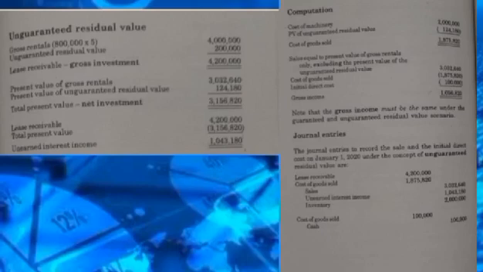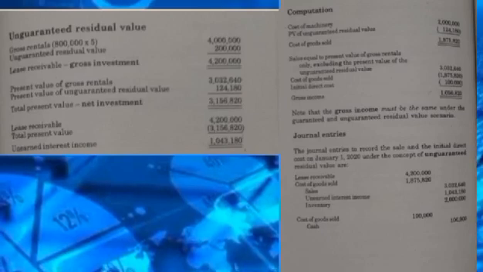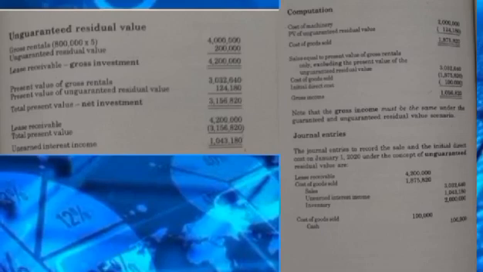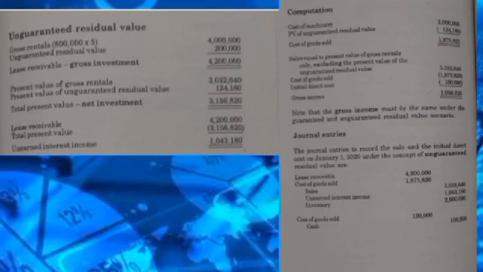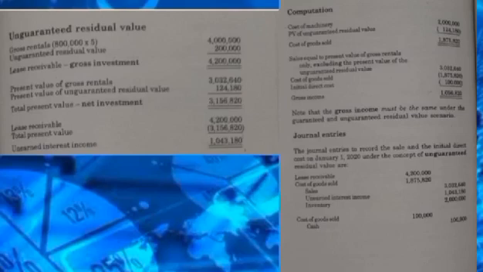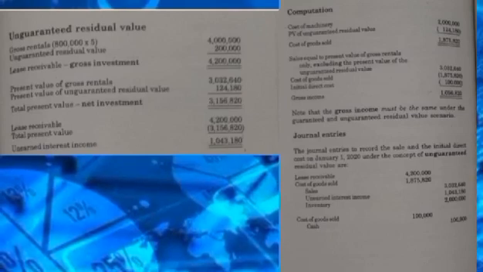To find the unearned interest income, subtract 3,156,820 from 4,200,000, which equals 1,043,180. Computation: cost of machinery equals 2 million, and present value of unguaranteed residual value equals 124,180. To find the cost of goods sold, subtract 124,180 from 2 million, which equals